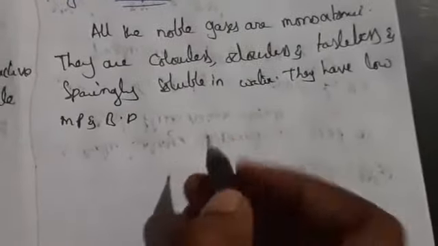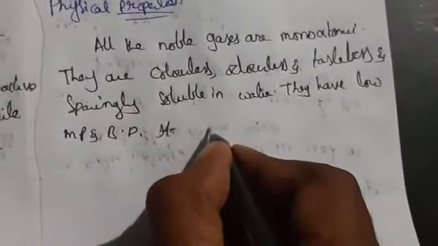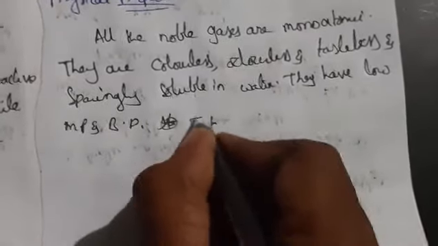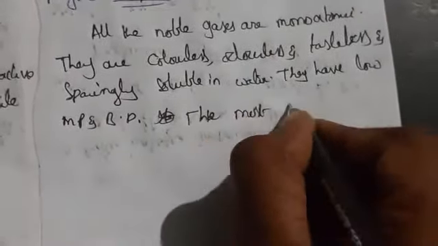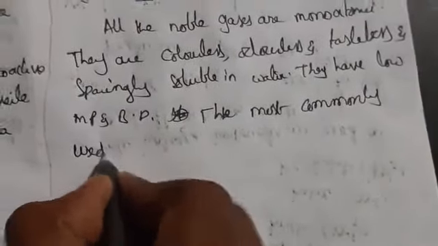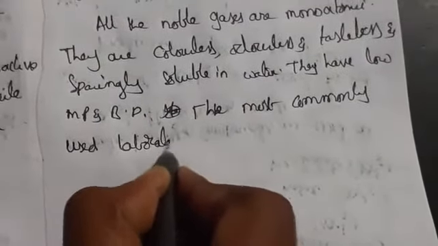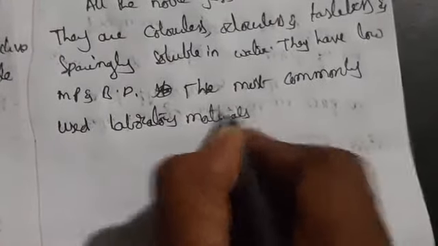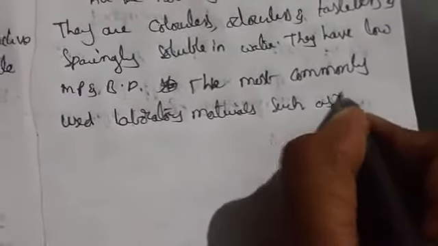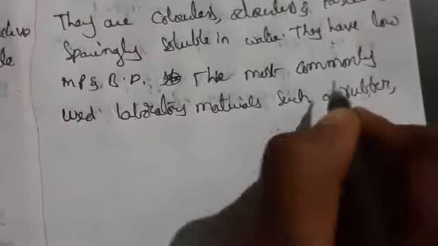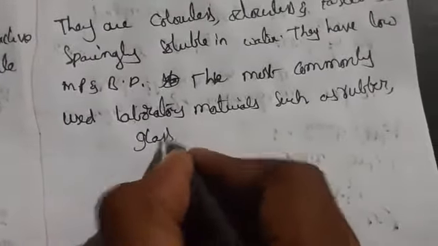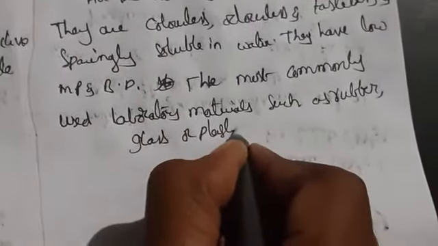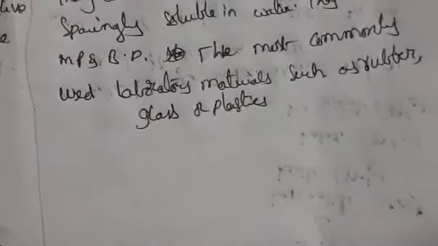These gases are not commonly used as laboratory materials such as rubber, glass and plastic, we can say.